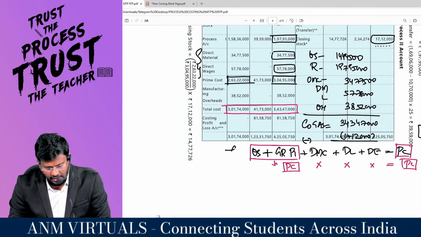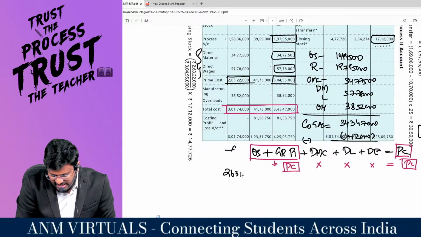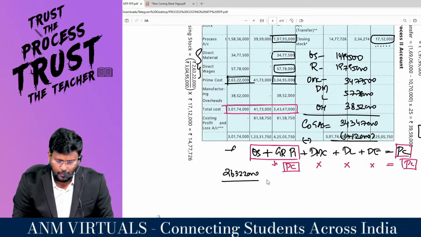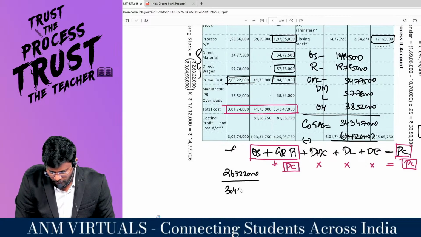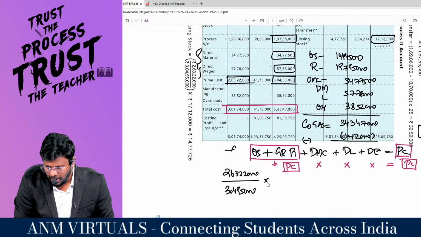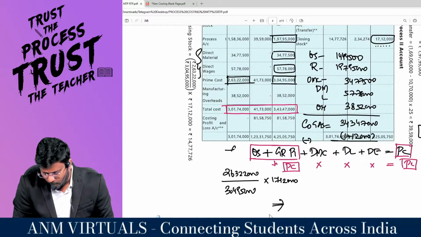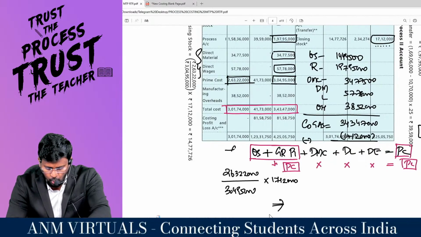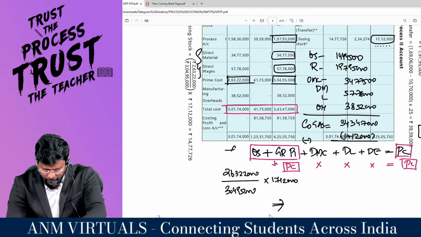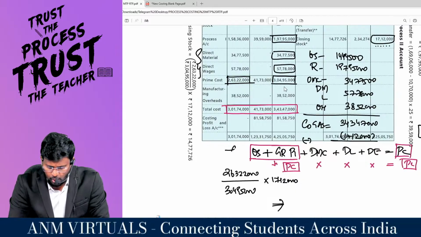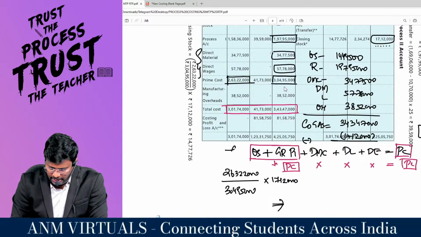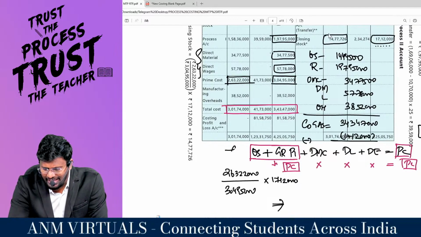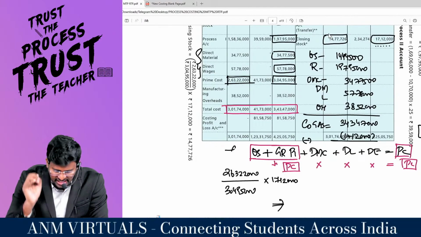That's what they have done here. 2 crore 63,22,000 divided by 3 crore 4,95,000 into the closing stock of 17,12,000 comes to 14,77,726.